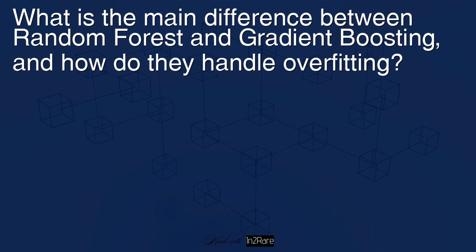What is the main difference between random forest and gradient boosting, and how do they handle overfitting?